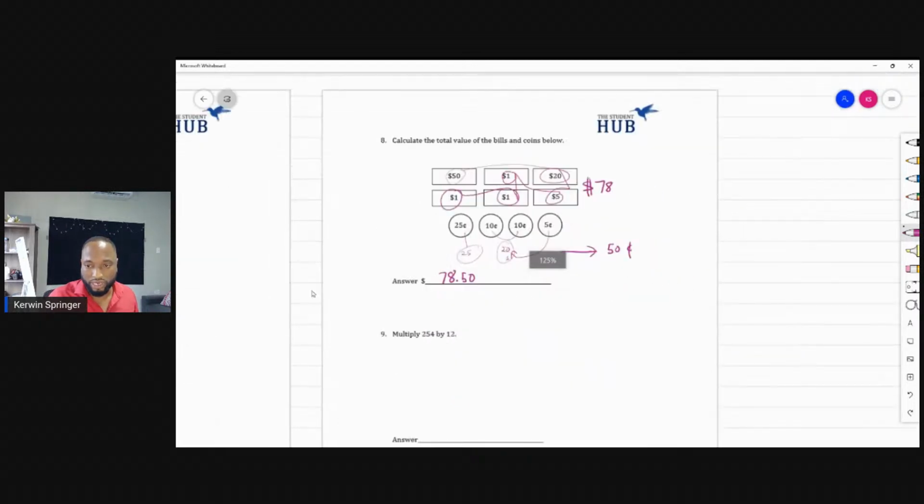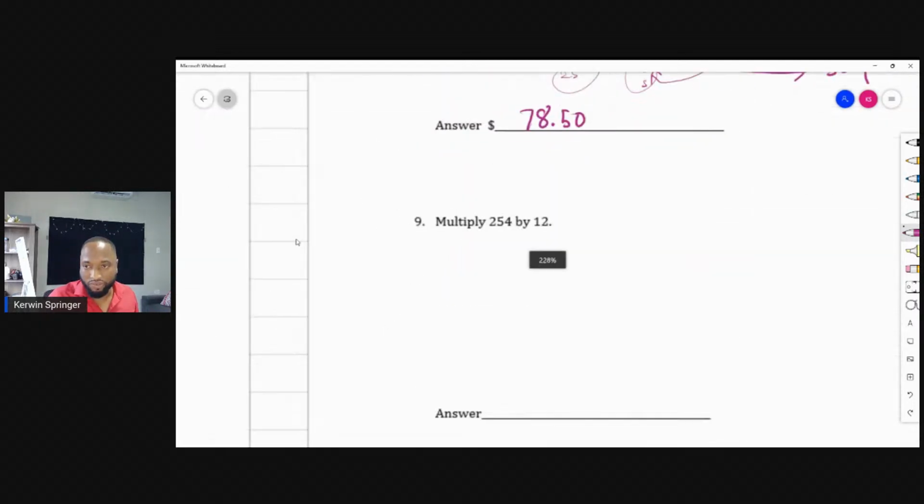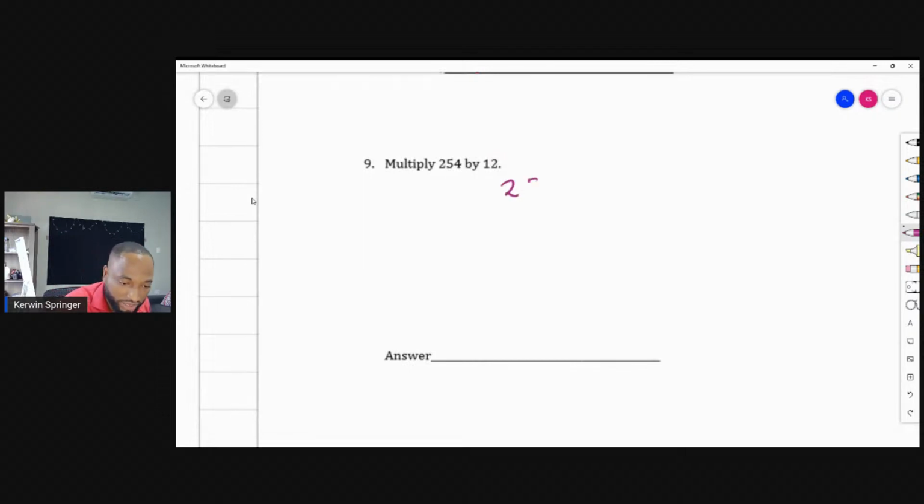Nothing more, nothing less. Multiply 254 by 12. So very quickly you'll do that. 254 multiplied by 12. Some people always question me, even teachers, which is the best way to write this.